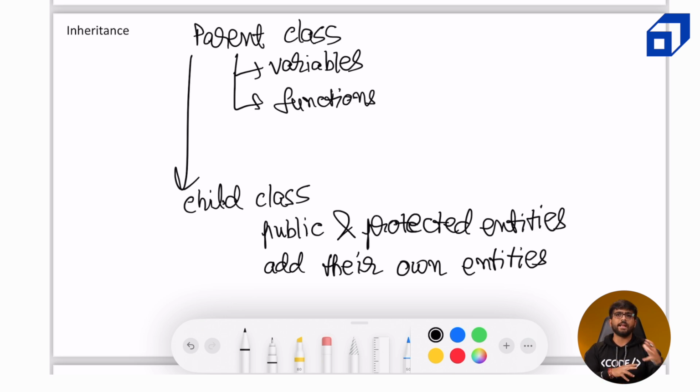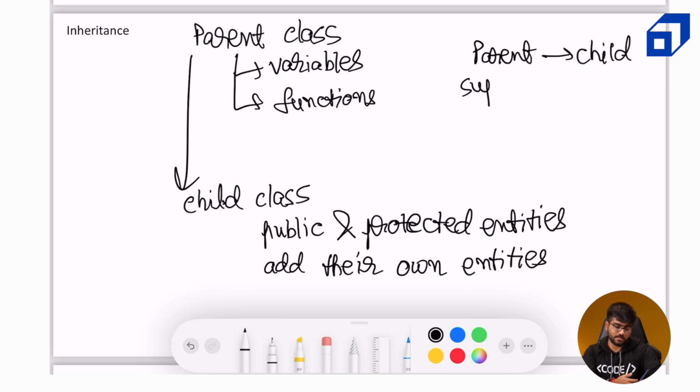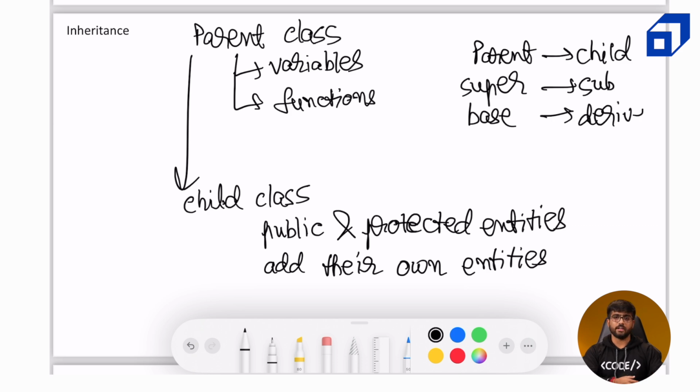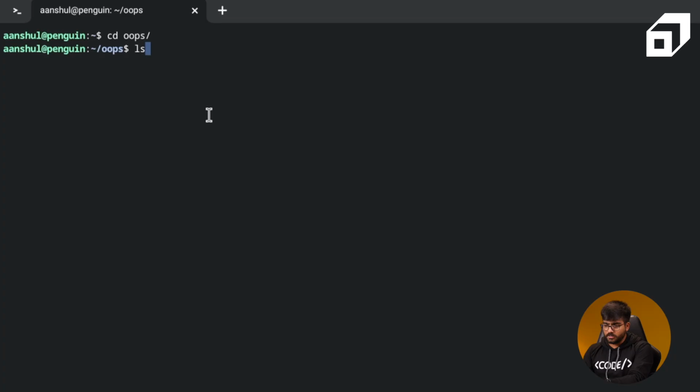Now, you may interchangeably hear me or anyone using the following terms to talk about inheritance. Parent-child is a very common technical terminology for inheritance. Parent-child, superclass and subclass, and base class and derived class. Okay, I may be using any of these pairs and all of them mean the same thing, that the child class is inherited from the parent, or the subclass is inherited from the superclass, or the derived class is inherited from the base class. So before that, let's take a look at the inheritance code.